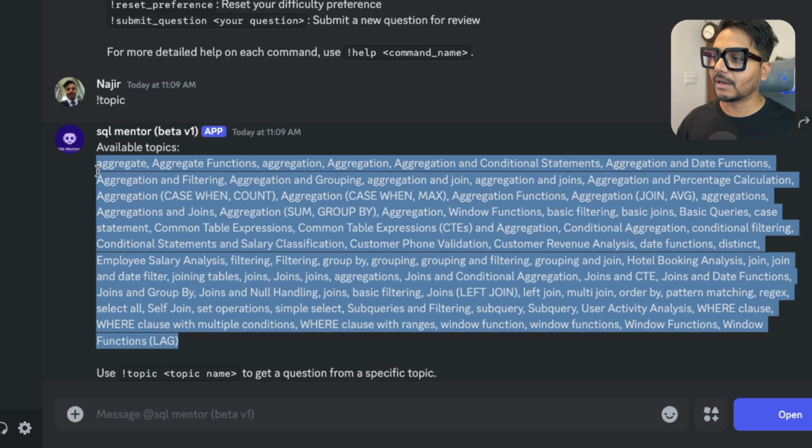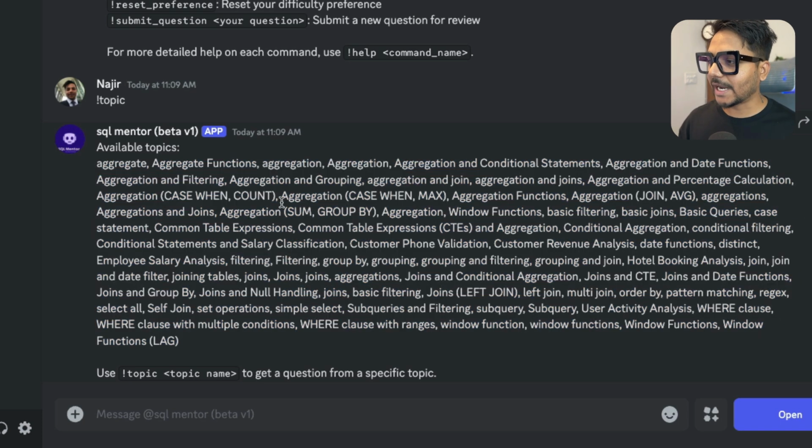Trust me, you can learn SQL very easily by solving problems. I have tried to build it from scratch to ensure that everyone can learn by solving problems. Learning by reading is a little boring, but learning by solving problems is a little more interesting. So let's say that you are struggling with learning window functions.